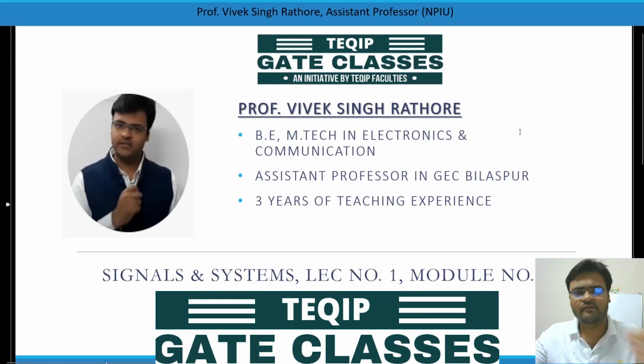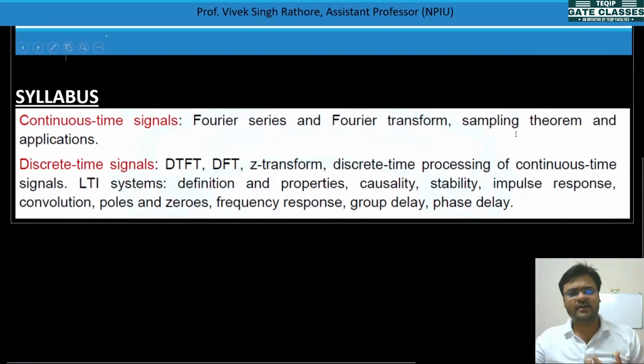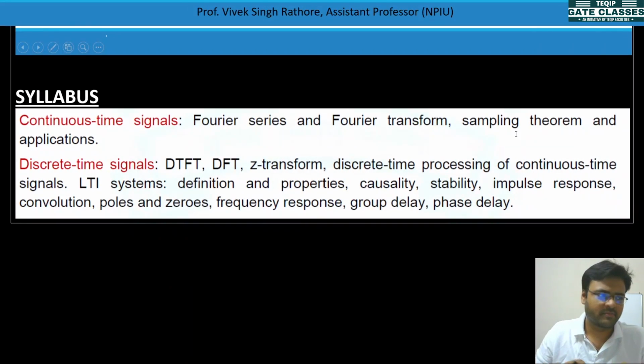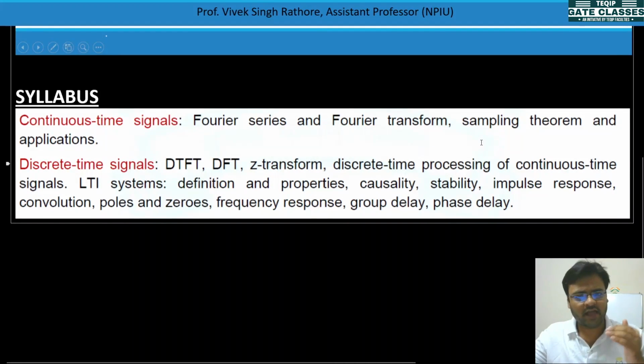So let's get started with our first lecture, in which I will be dealing with the syllabus of the subject. What GATE prefers is most important for us, so let's get started with the GATE syllabus of Signals and Systems. If you can see the screen, the syllabus has been divided into two parts: continuous time signals and discrete time signals, and there are many topics mentioned in it. If we study line by line, it will be easier to understand the concepts, and then we can solve many questions.